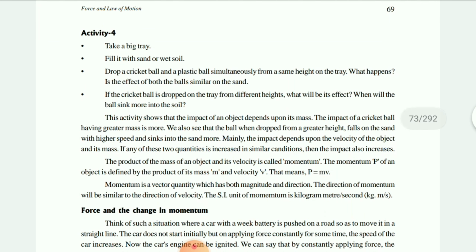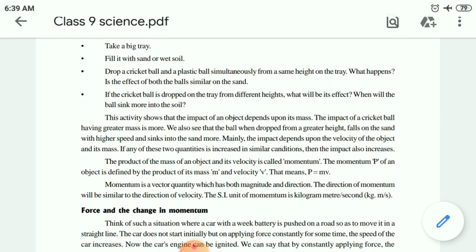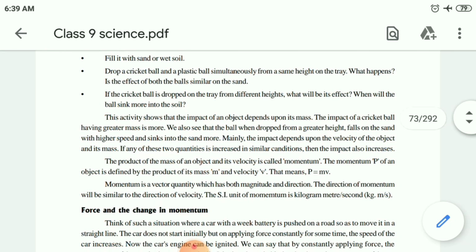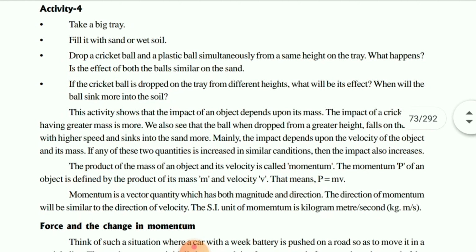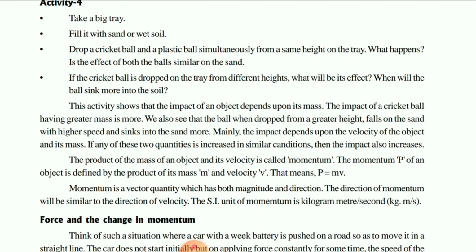Here again, one activity is given: take a big tray, fill it with sand or wet soil, then drop a cricket ball or a plastic ball. When you drop the cricket ball or plastic ball, what will happen? See, children, the plastic ball and the cricket ball. Either you take the tennis ball or the cork ball. What happens when you drop it? It will remain in its fixed position.